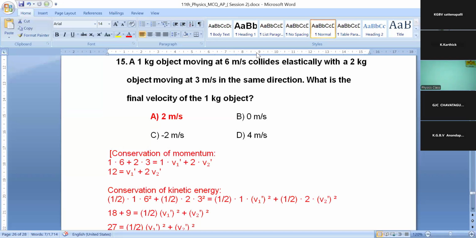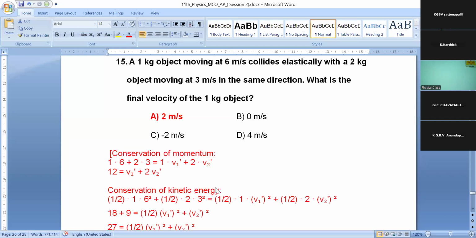Yes, you can ask me any question regarding these questions via the chat box. So conservation of momentum: m into v, 1 into 6 plus 2 into 3, equals 1 into v1 dash plus 2 into v2 dash. Here v1 dash and v2 dash are the final velocities.